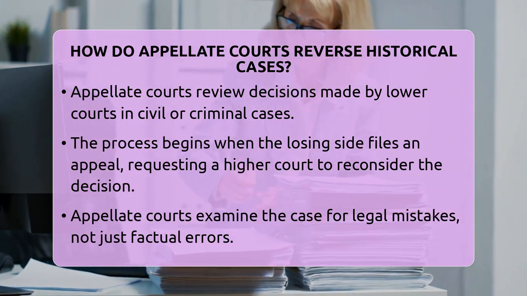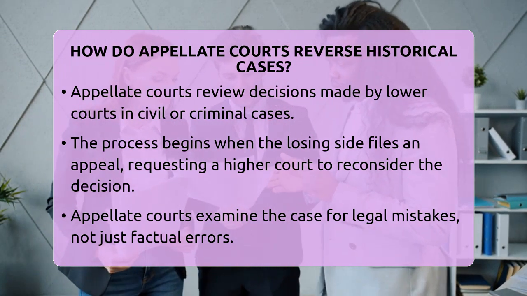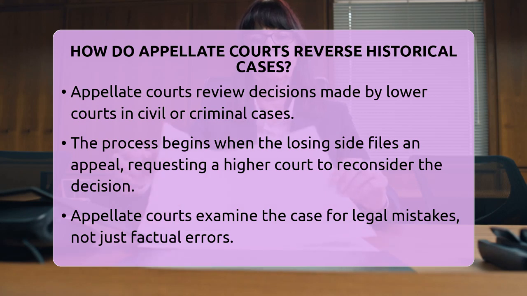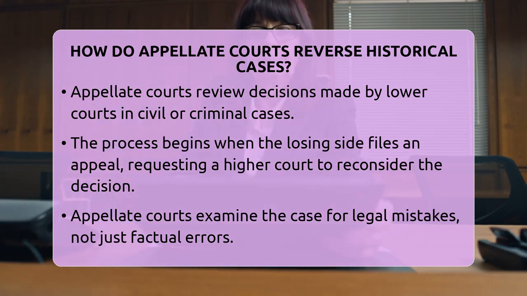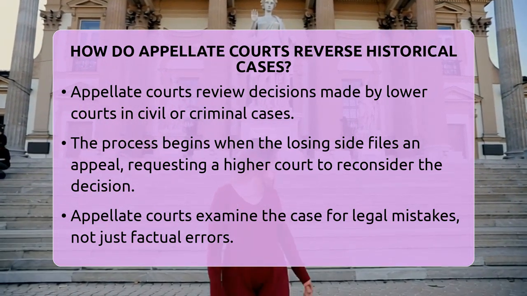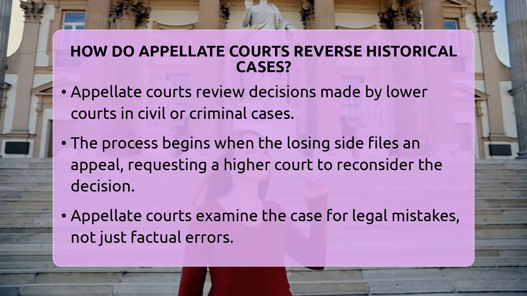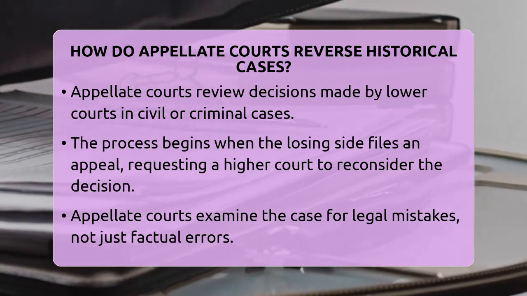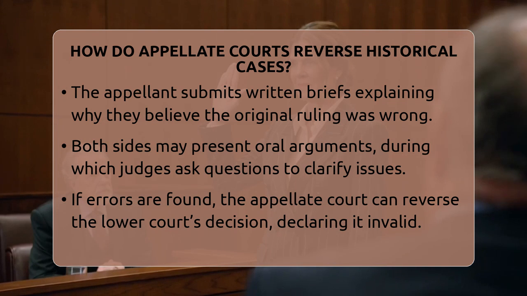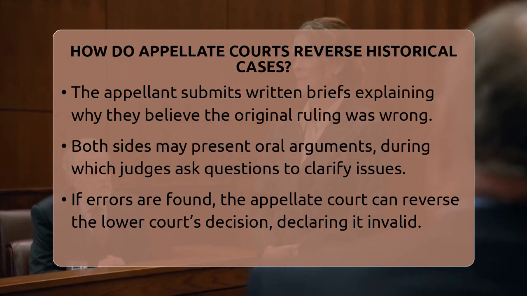When a case is decided in a lower court, either in civil or criminal matters, the losing side can ask a higher court to review that decision. This request is called an appeal. The appellate court then looks at the case to see if any mistakes were made. If they find errors, they can decide to reverse the original ruling. Reversing means they declare the lower court's decision was wrong and no longer stands.